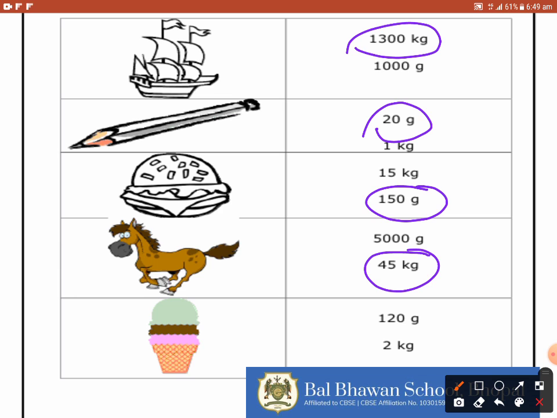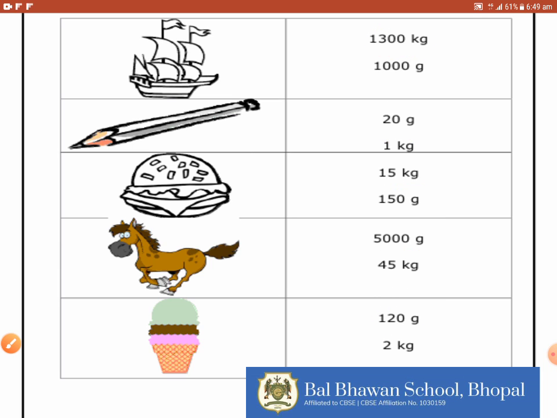And how much would be the weight of this ice cream? Is it possible to have an ice cream of 2 kg? No, it is 120 gram. So we can find out the weight of given objects just by looking at the unit also.